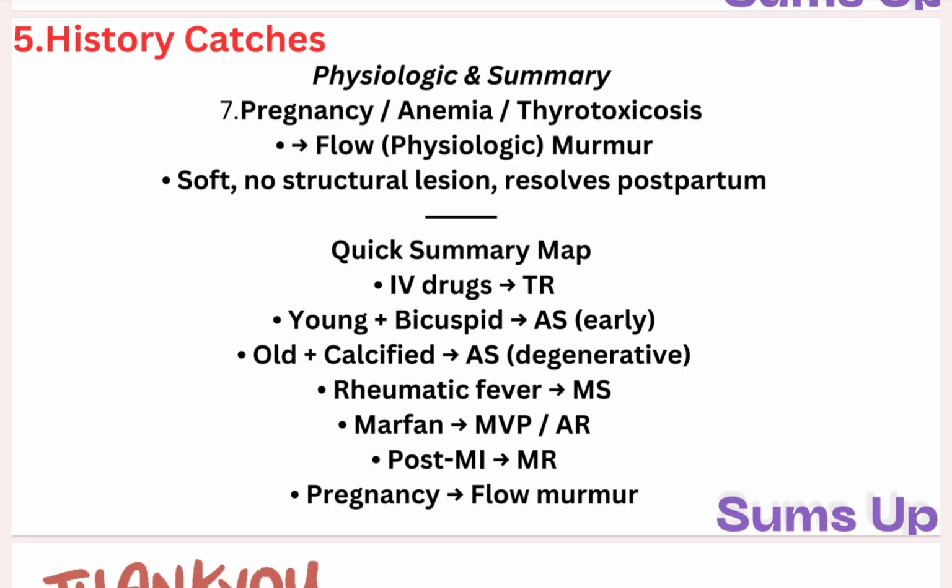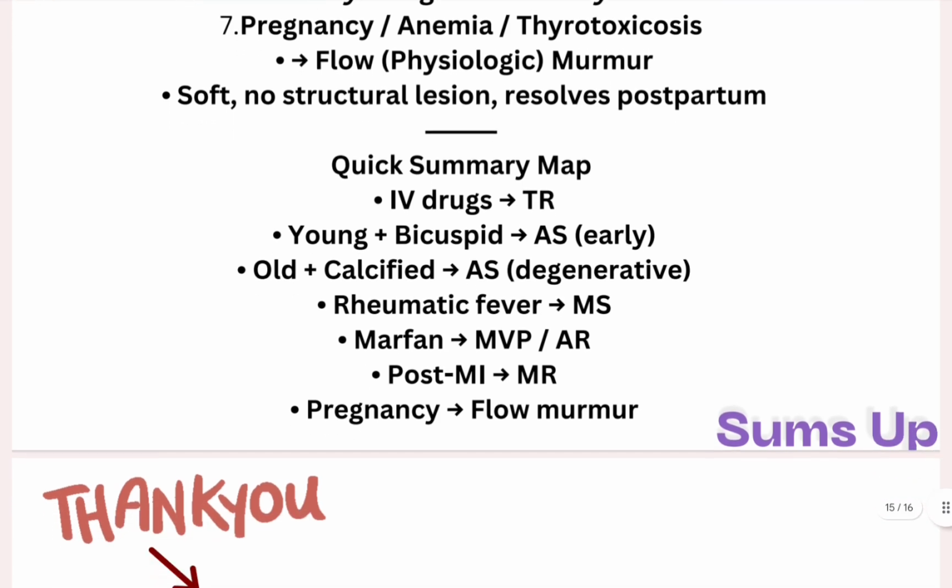Diastolic murmurs are always pathological. Systolic murmurs, grade 2, are simply benign. They can be benign. Okay, thank you.